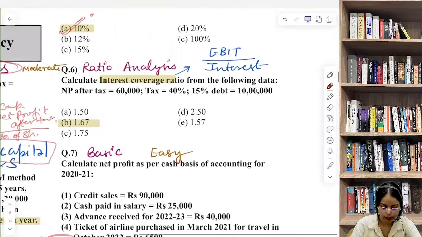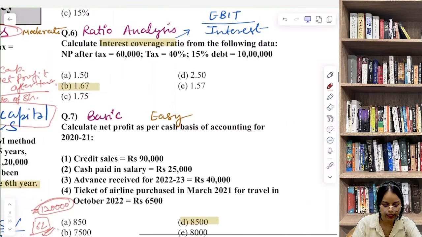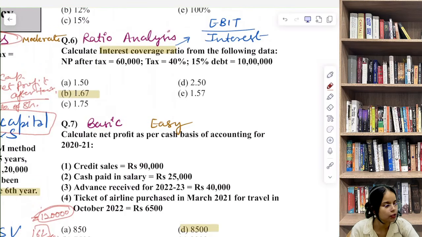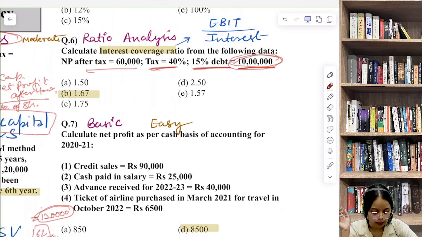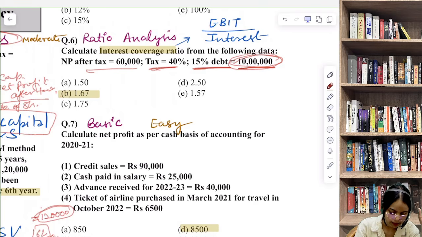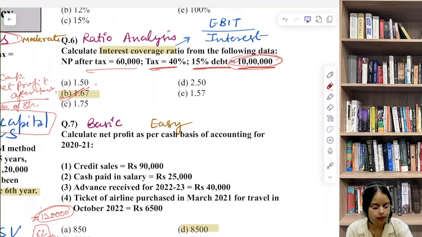Now let's discuss question number 6. Again ratio analysis से आपका question है, calculate interest coverage ratio from the following data. We have net profit after tax, we have tax percentage, we have 15% debt, 50% debt of 10 lakh. So the answer here is 1.67. Okay, you can calculate after this class. So this question is from financial ratios.